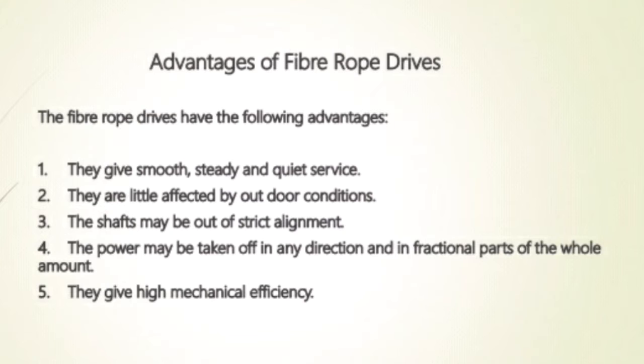Second, they are little affected by outdoor conditions. Third, the shafts may be out of strict alignment. Fourth, the power may be taken off in any direction and in frictional parts of the whole amount. And finally, fifth, they give high mechanical efficiency because of the fiber materials used, as we discussed with the different types of materials. Due to those materials, they give a high amount of efficiency. So these are the major advantages of fiber ropes.